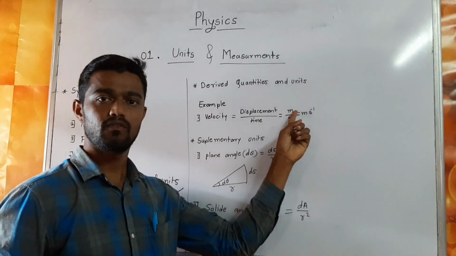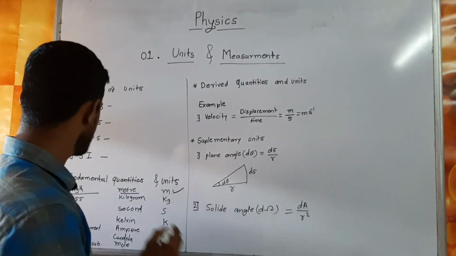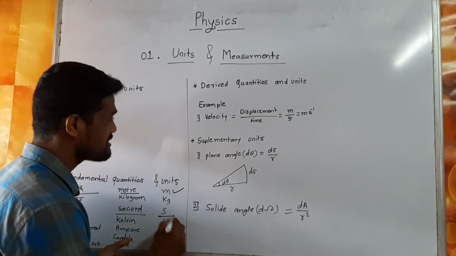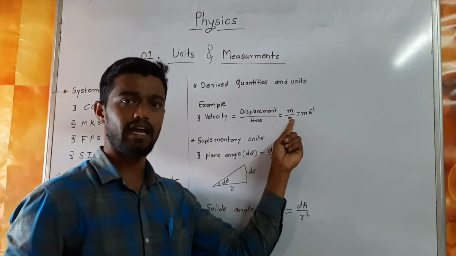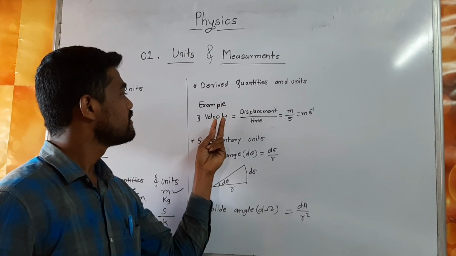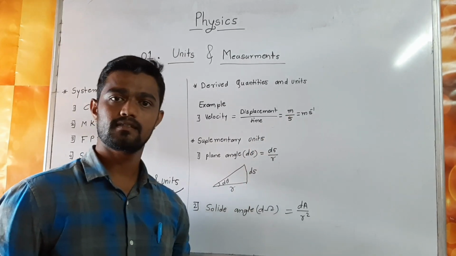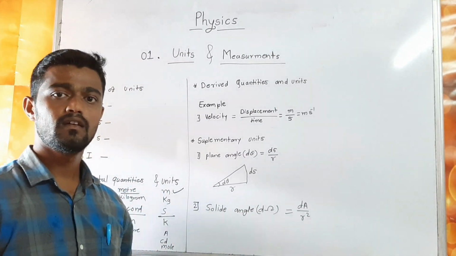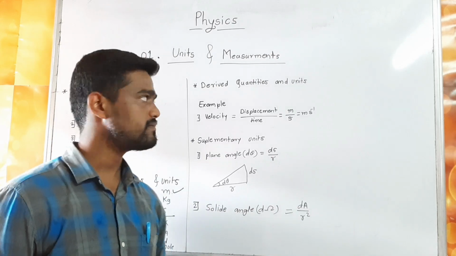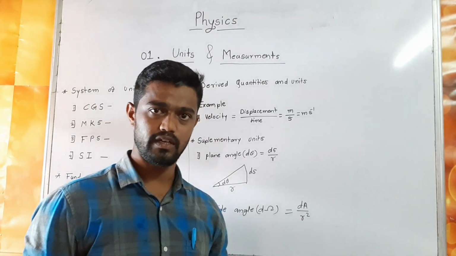Time has the unit second, and the symbol is s, so I write s here. So you get the SI unit of velocity equal to meter per second. This is called a derived quantity and derived unit.